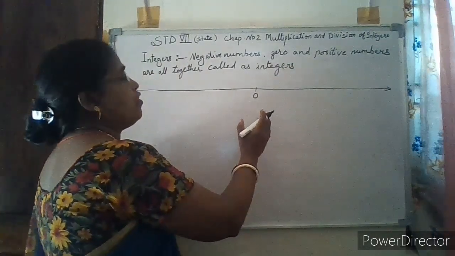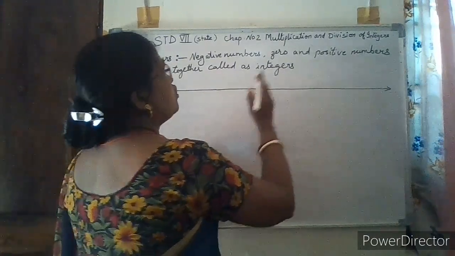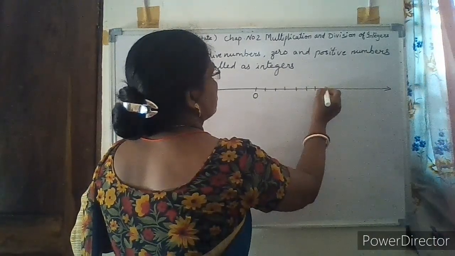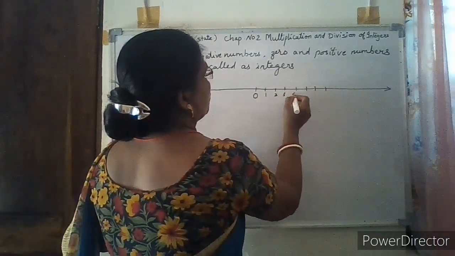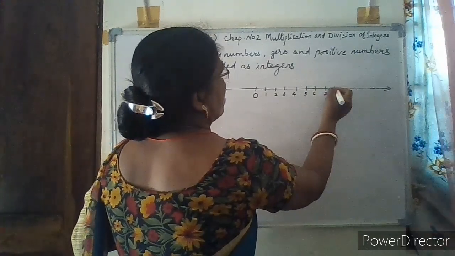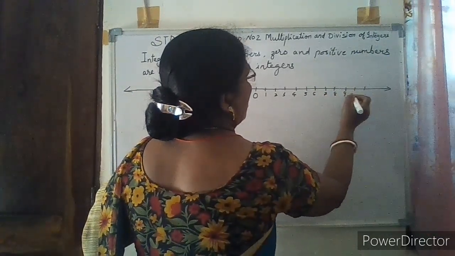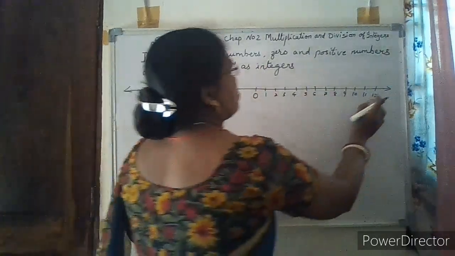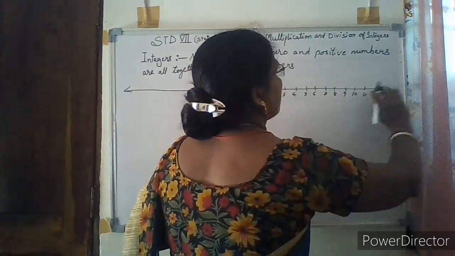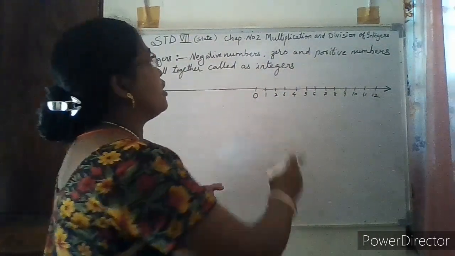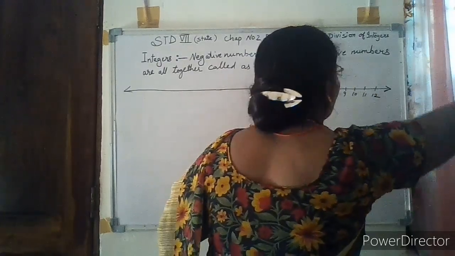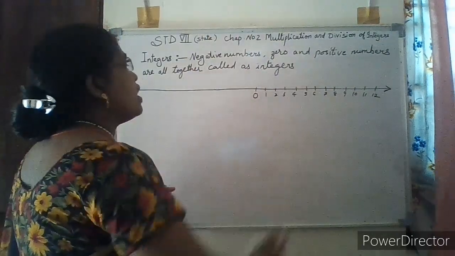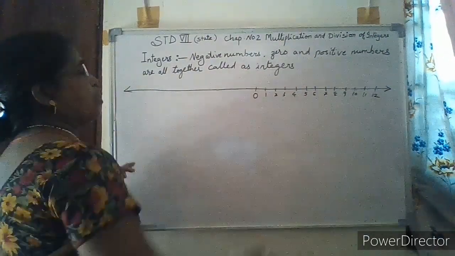To the right of 0 are the positive integers: 1, 2, 3, 4, 5, 6, 7, 8, 9, 10, 11, 12 and so on. This arrow indicates infinity, meaning the number line can be extended further and further. That means we have more and more natural numbers or positive numbers.